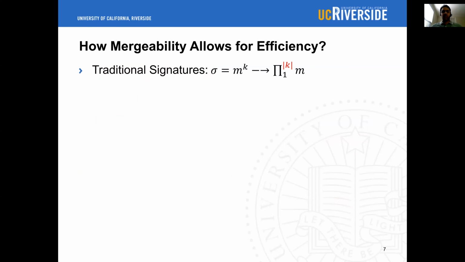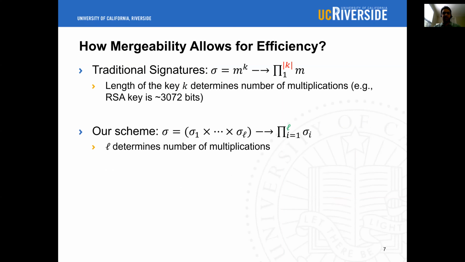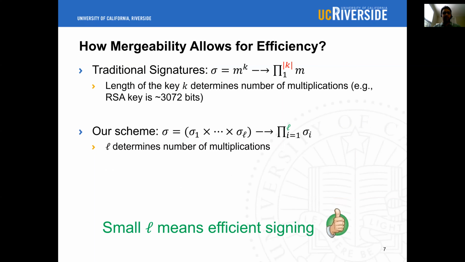Since traditional signatures require exponentiation, the number of multiplications needed to produce a signature depends on the size of the exponent, which is the signing key length. Our scheme, on the other hand, multiplies the signatures corresponding to the message bits. This means that the number of multiplications is based on the number L of signatures being merged. Now, the size of L depends on the message size as well as the encoding scheme being used. For example, a message can be represented using hexadecimal using a smaller number of characters.